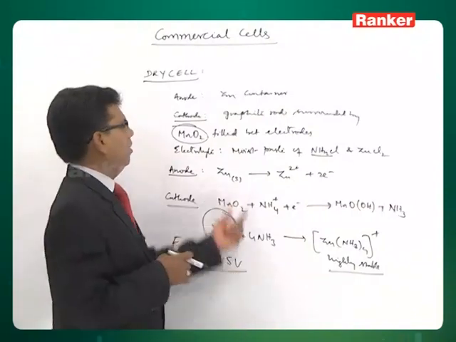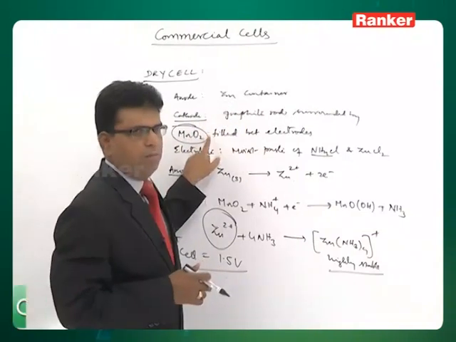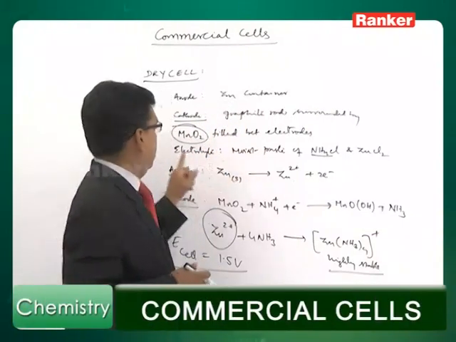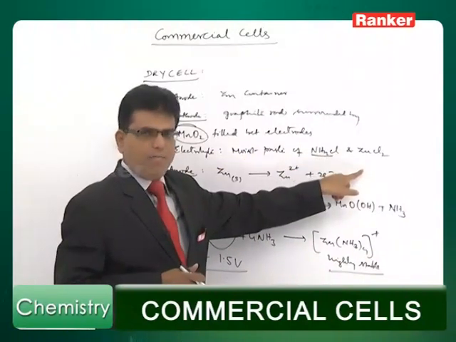And this is the cell potential. So the anode is the zinc container, the cathode is a graphite rod surrounded by manganese dioxide powder, and the electrolyte is a moist paste of ammonium chloride and zinc chloride.